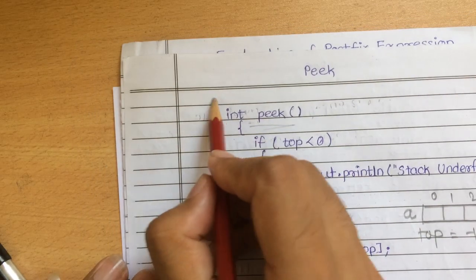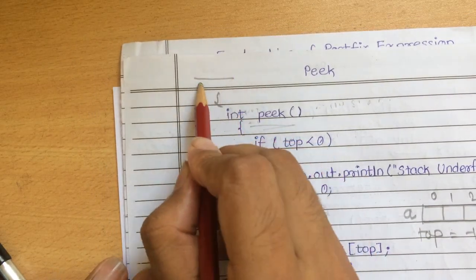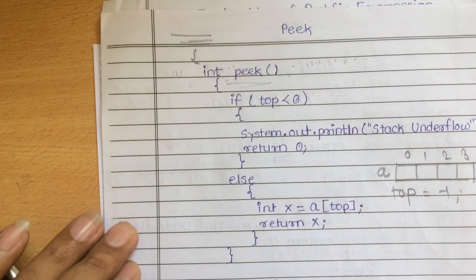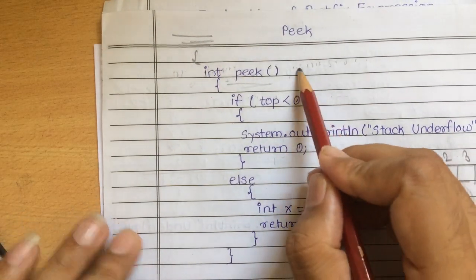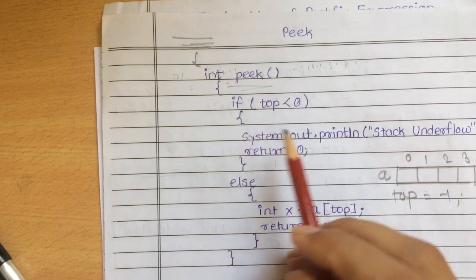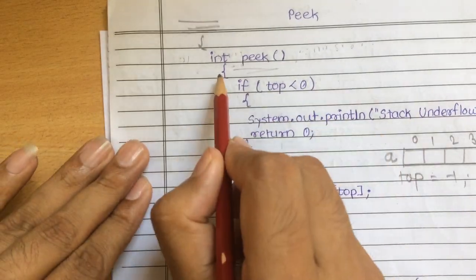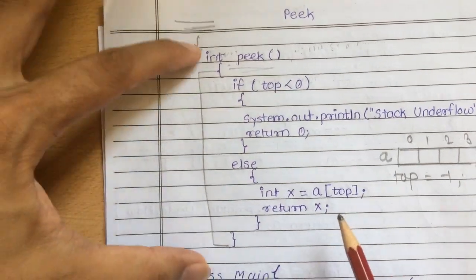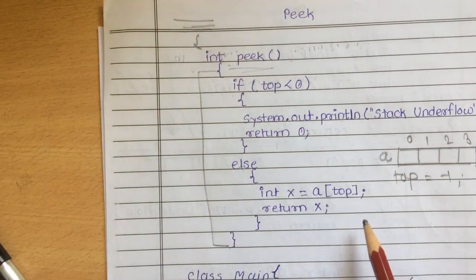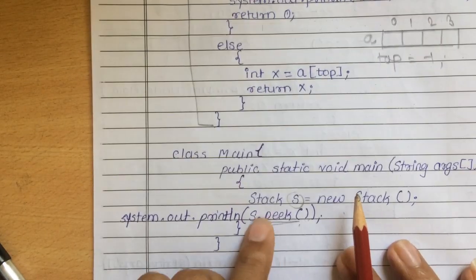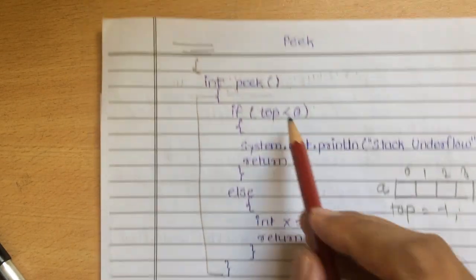Here we have class stack and we have declared variables, just consider. This peek function starts over here and ends over here. So this is the main operation of peek. When this function is called, our control will transfer over here.